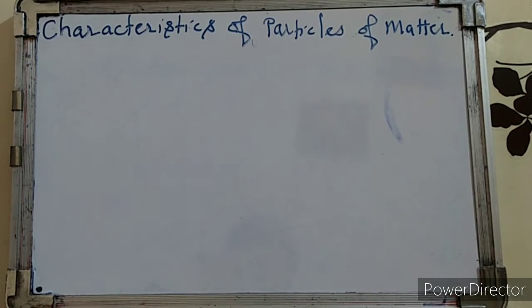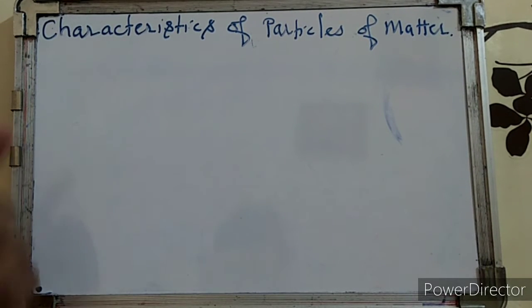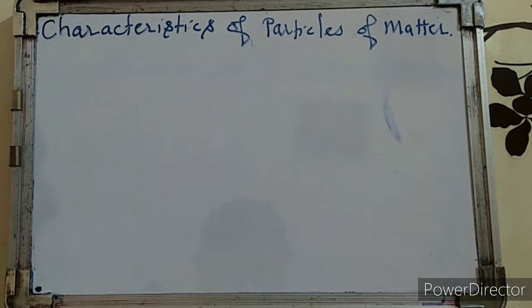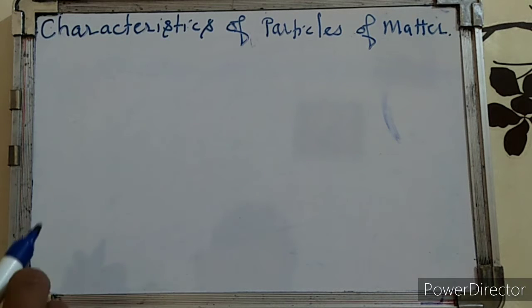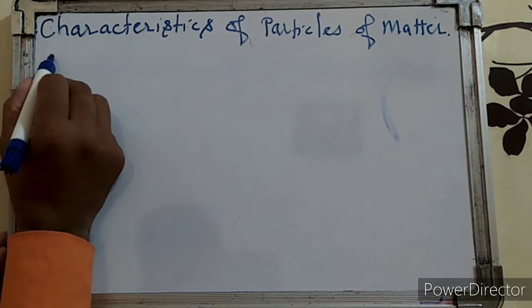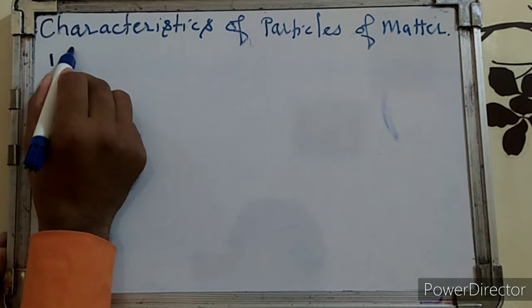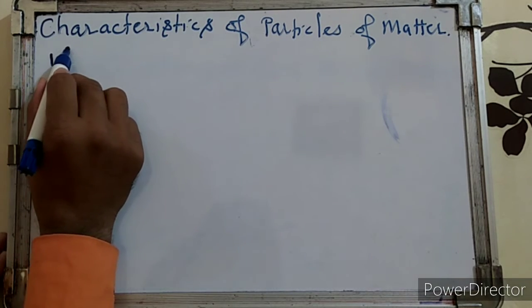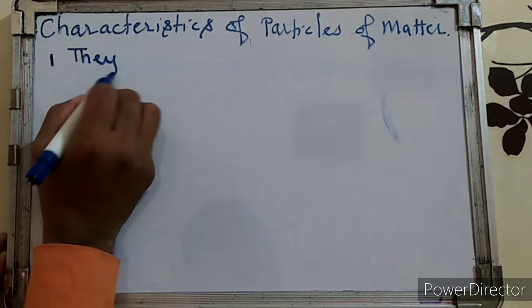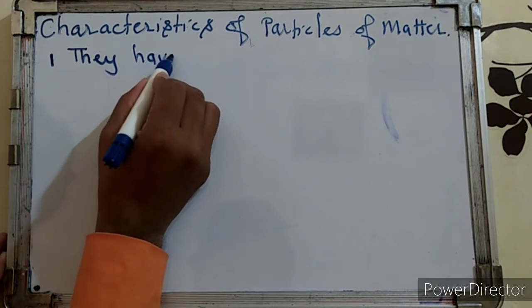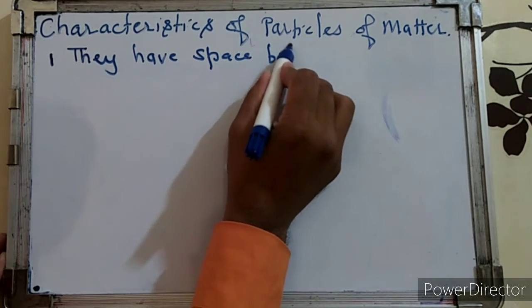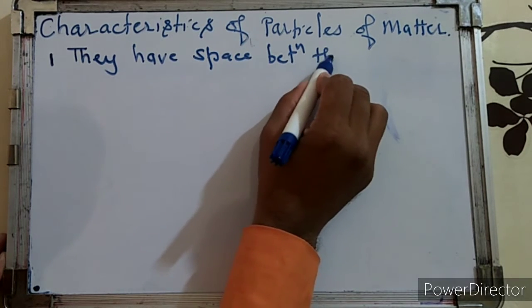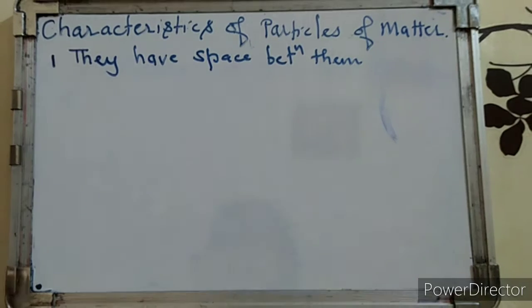Hello students, today we will see the second part of characteristics of particles of matter, of lesson number 1, matter in our surroundings. There are three main characteristics of matter. Number 1, the particles of matter have space between them. This is explained with the help of certain examples.